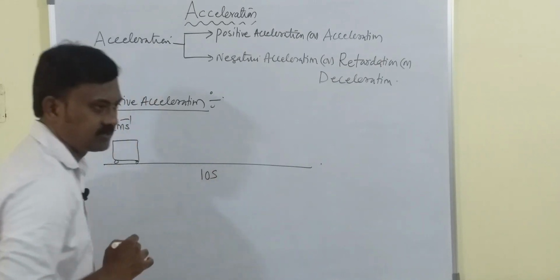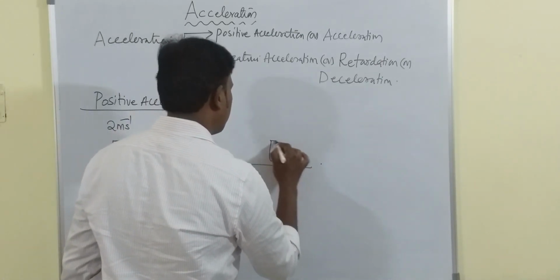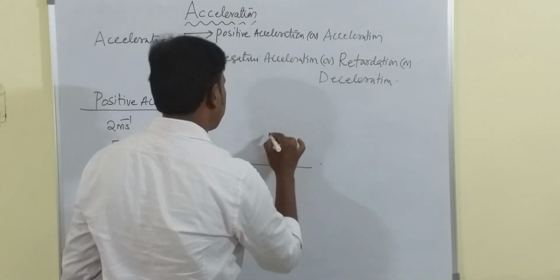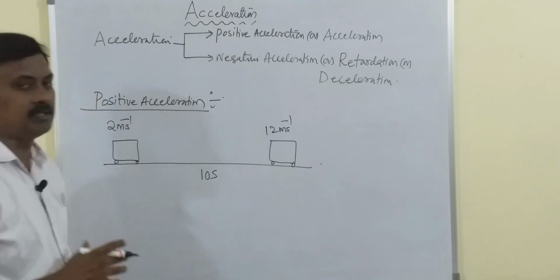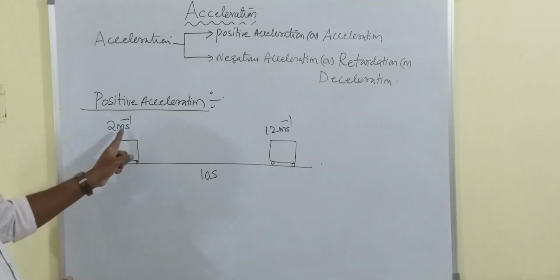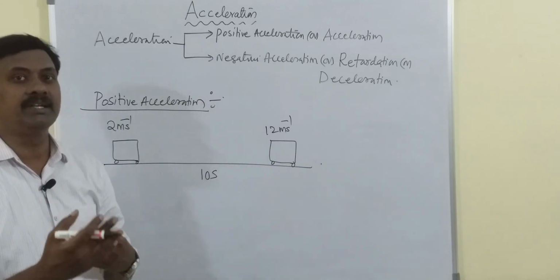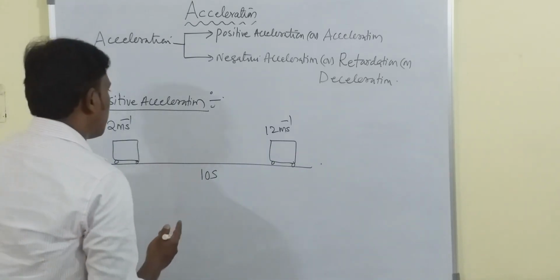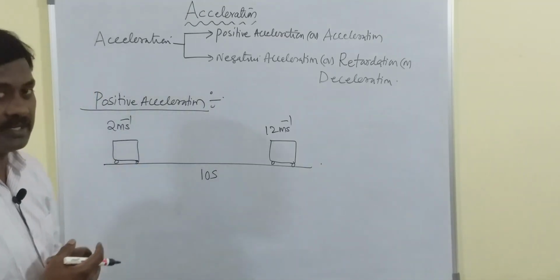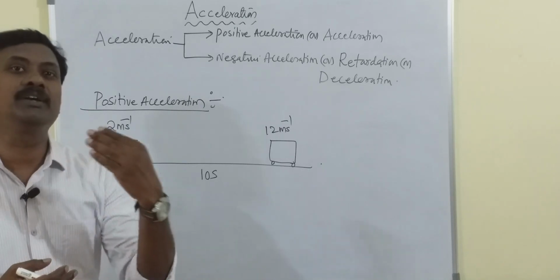After 10 seconds, the velocity became 12 meter per second. So what is happening to this velocity? The velocity is increasing. So positive acceleration, the body is said to have positive acceleration when the velocity of the body increases.